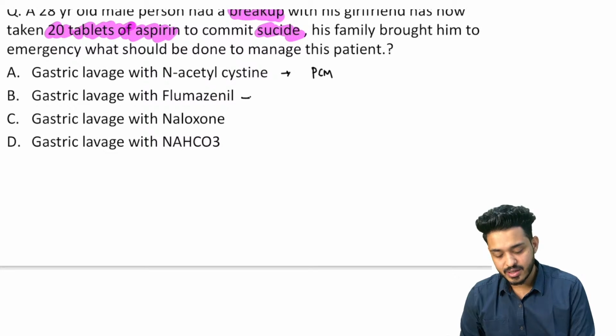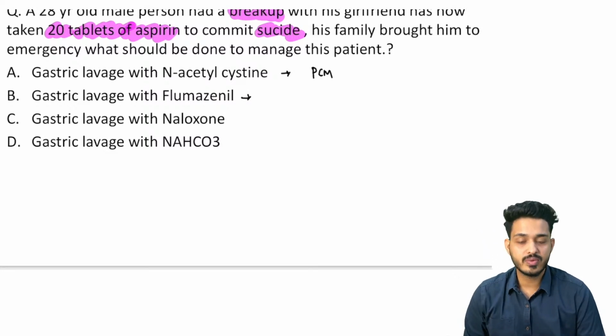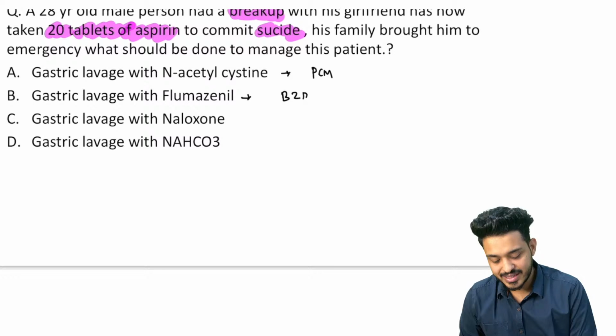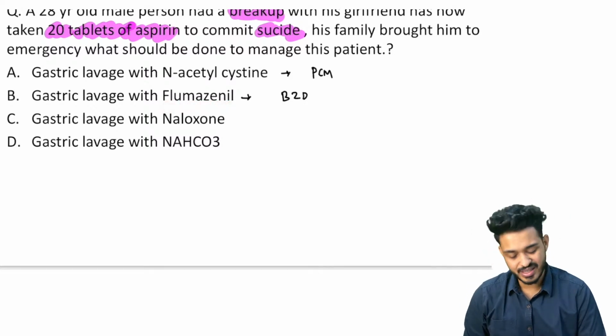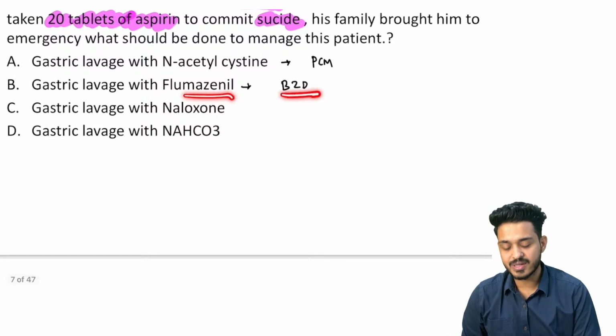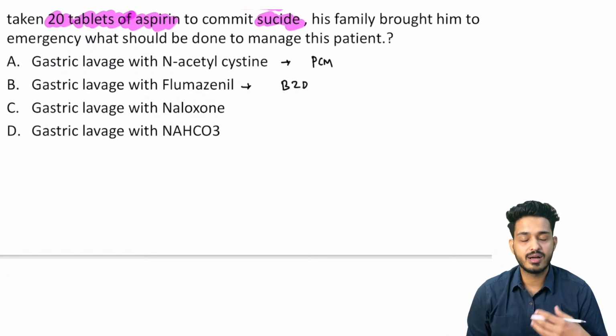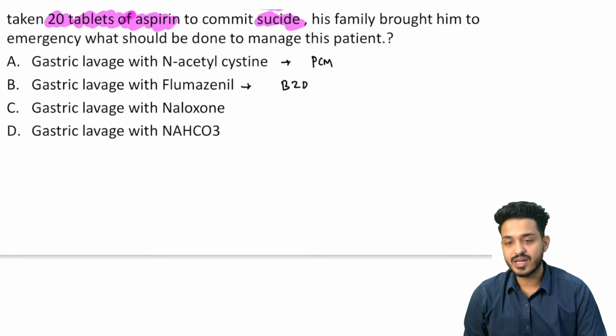What is this flumazenil? Flumazenil is going to be the drug we are going to use for what? Benzodiazepine poisoning. Benzodiazepine ये क्या करता है? Flumazenil, right? That is how we can remember. तो ये सारे मज़ों को ख़राब कर देता है. बेंजोडाइजेपिन अगर किसी ने ज़्यादा ले लिया, benzodiazepines are GABA mimetic drugs, and they are going to do what?